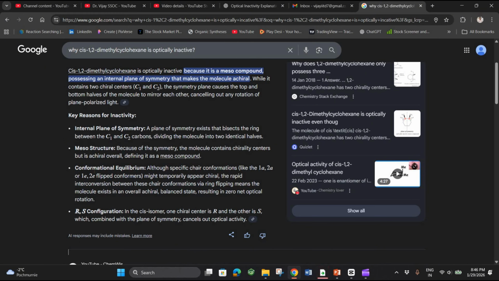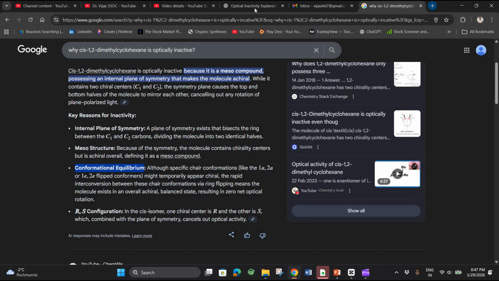If I am a student, then I don't know which statement I should write. If I write internal plane of symmetry, then I will get 0 marks. But if I write conformational equilibrium, then I will get full marks. And in this video, I am going to explain why this conformational equilibrium is the reason, or we can say that ring flipping is the reason for the optical inactivity of this compound, not the internal plane of symmetry. And I will show you this molecule doesn't have any plane of symmetry.